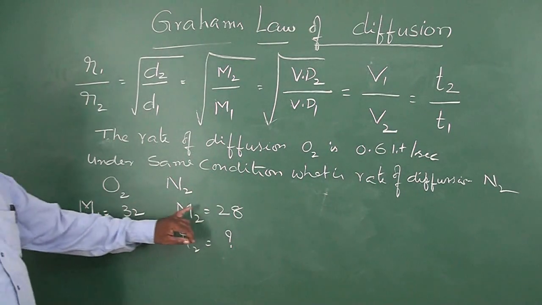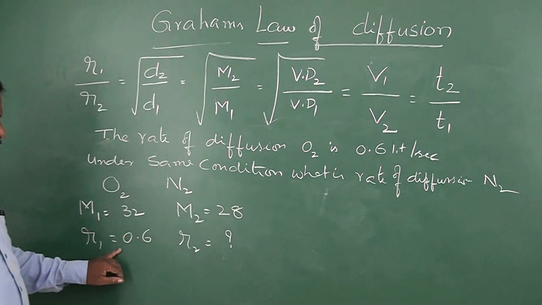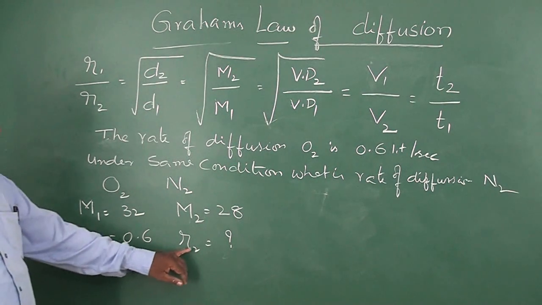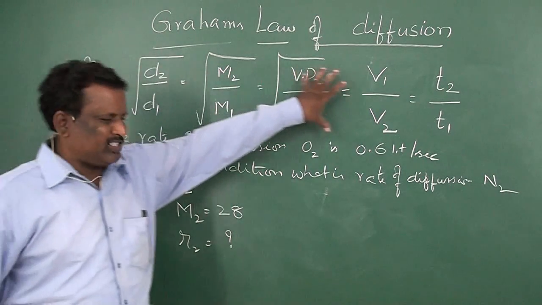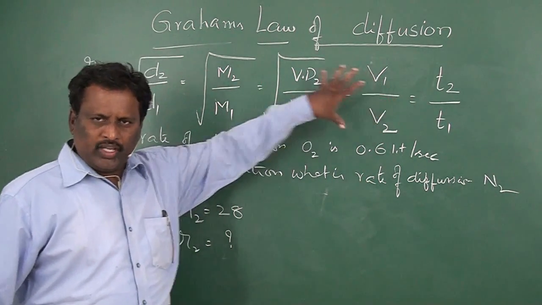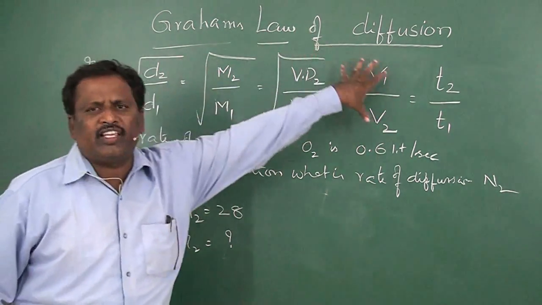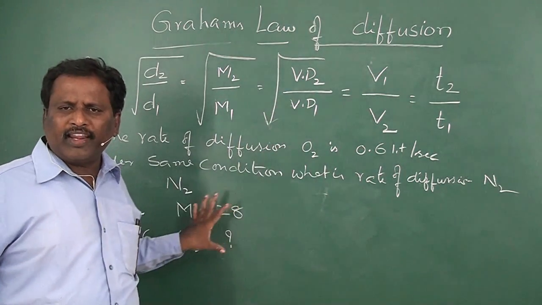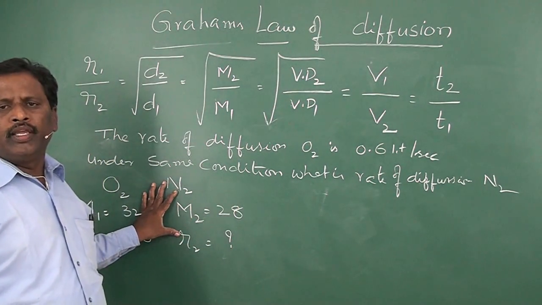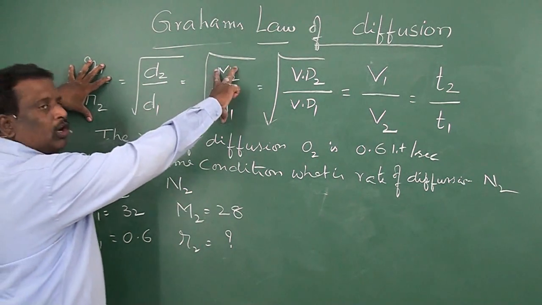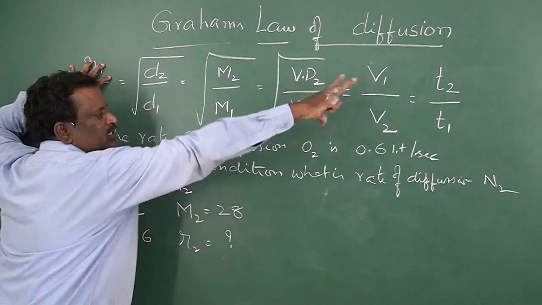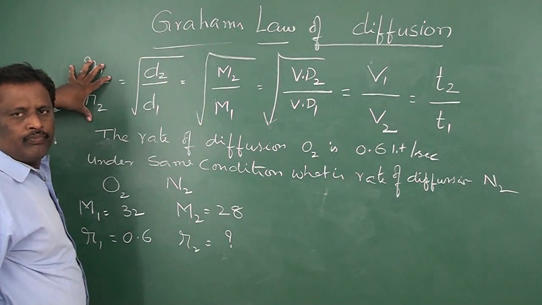So here molecular weights are given, the rate of diffusion of one gas was given, and they are asking for the rate of diffusion of the second gas. Now here we have the whole relation. Any two can be used according to our requirement in the problem. Here we have a comparison of rates of diffusion with molecular weights, so the rest of the things are not necessary for us.